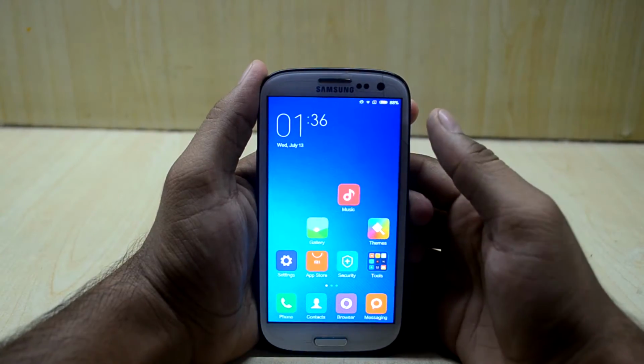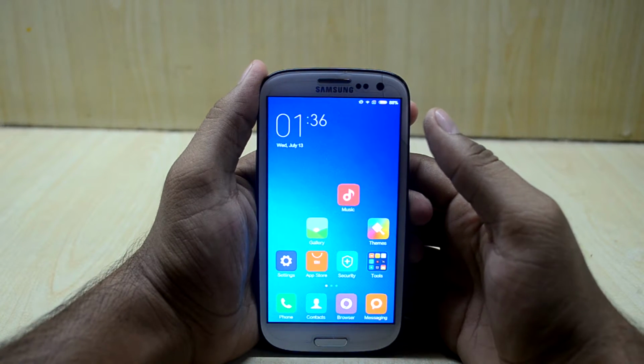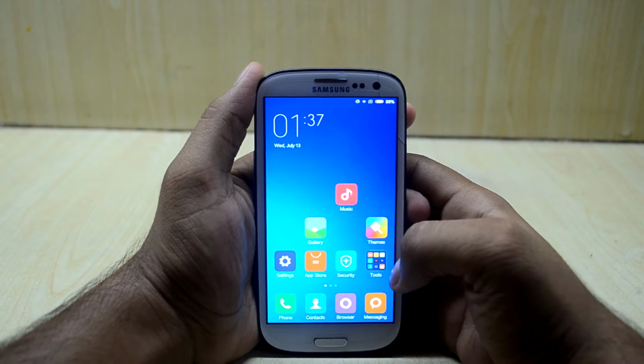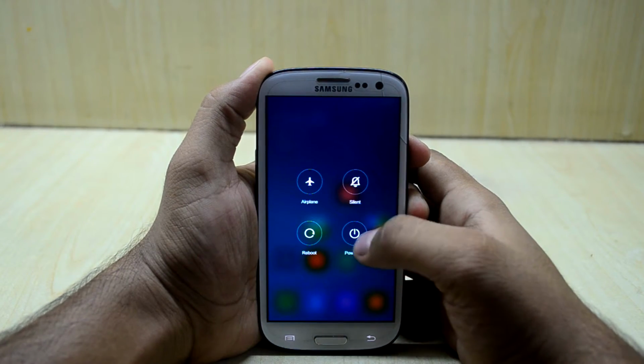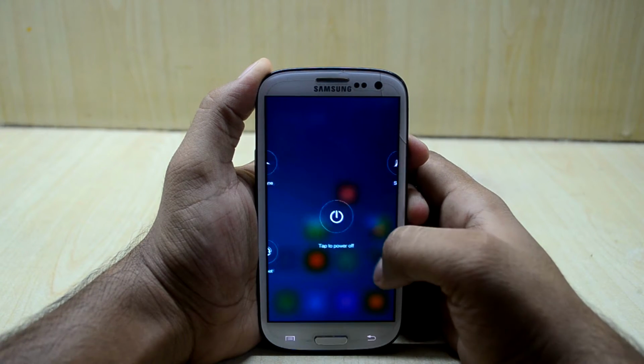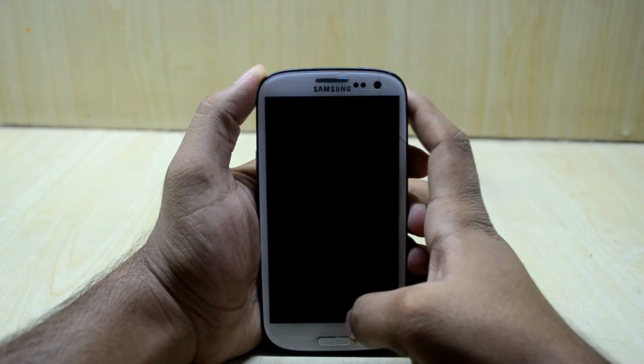Hey guys, my name is Chaitanya Snuri and today we're going to install the Temasek ROM version 9.8, which is an unofficial CyanogenMod. So first of all, we're just going to power off our device. The ROM is for the Galaxy S3 I9300. So the device is just turning off.